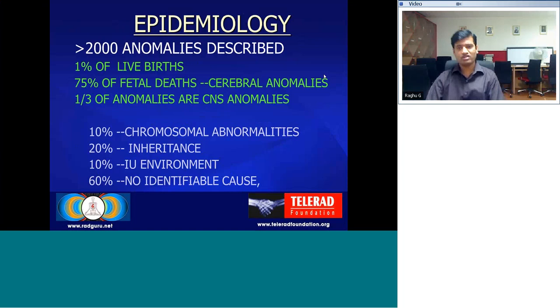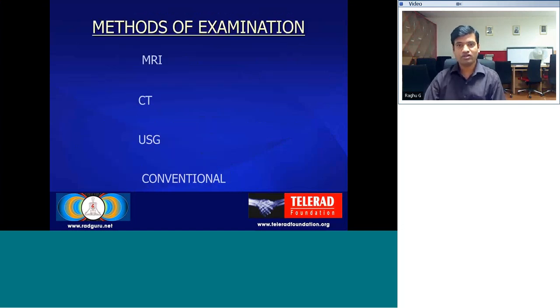More than 2,000 anomalies have been described in the central nervous system. It accounts for around 1% of total live births, and it is seen in around 75% of fetal deaths. Around one-third of total anomalies in the body are due to central nervous system anomalies. Of these, 10% are due to chromosomal abnormalities, 20% are due to inheritance, 10% are due to intrauterine environment infections, and in 60% there is no definite identifiable cause.